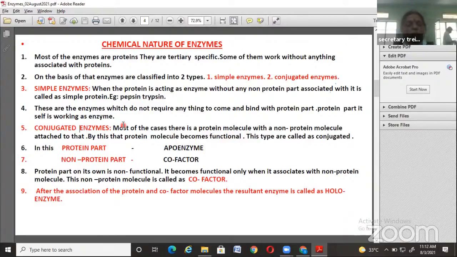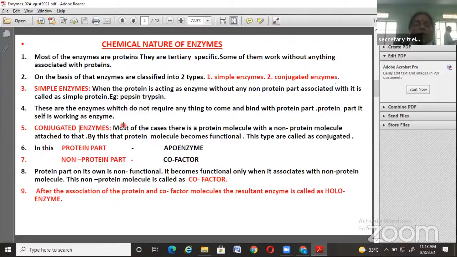So the only difference between simple enzymes and conjugated enzymes is that in conjugated enzymes, the protein molecule associates with a non-protein molecule to make it functional. That's why it is called conjugated enzymes. And when the protein molecule does not associate with a non-protein molecule, then that comes under simple enzymes. So these are the two important types of enzymes.